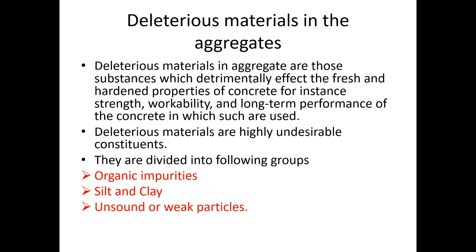Deleterious materials in the aggregate. Deleterious materials in the aggregate are those substances which detrimentally affect the fresh and hardened properties of concrete, for instance, strength, durability, and long-term performance of the concrete in which they are used. Deleterious materials are highly undesirable constituents. They are divided into the following groups: organic impurities, silt and clay, and unsound or weak particles. Organic impurities may be of animal waste, leaves of the trees, silt and clay, and unsound or weak particles means shells.